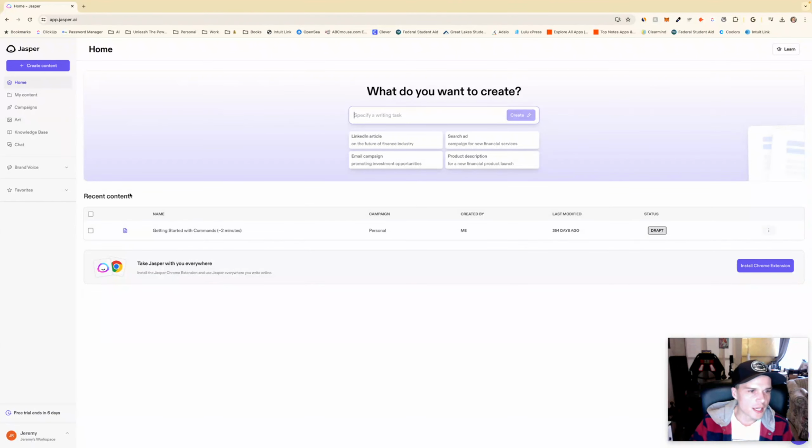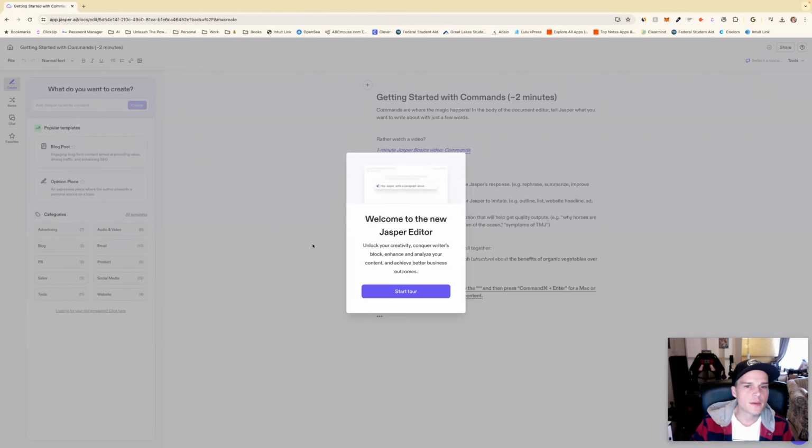Recent content. Getting started with commands. Last modified 354 days ago. I don't know what this is. Take Jasper with you everywhere. Install the Jasper Chrome extension and use Jasper everywhere you write online. We won't do that quite yet. Let's see what this is. Welcome to the new Jasper editor. Unlock your creativity, conquer writer's block, enhance and analyze your content, and achieve better business outcomes.